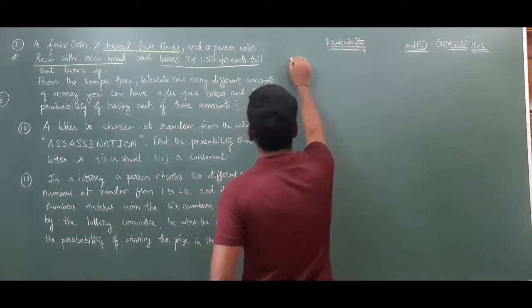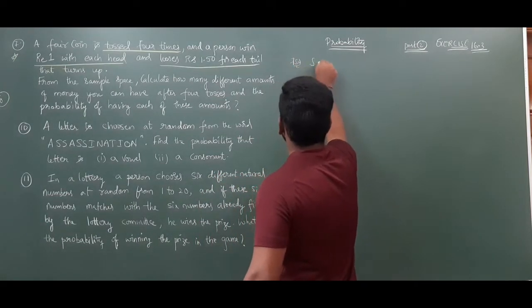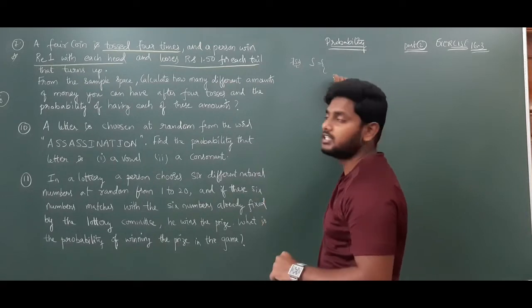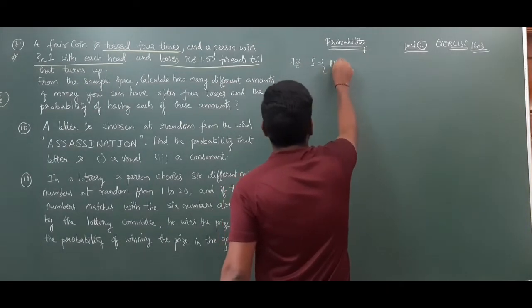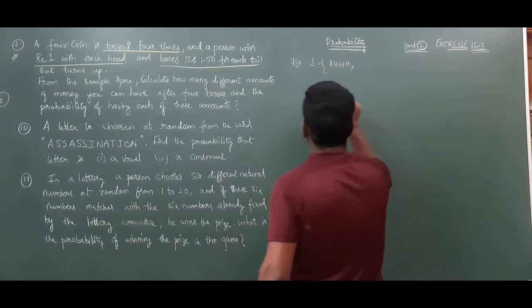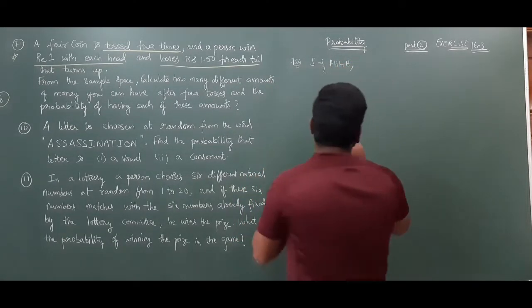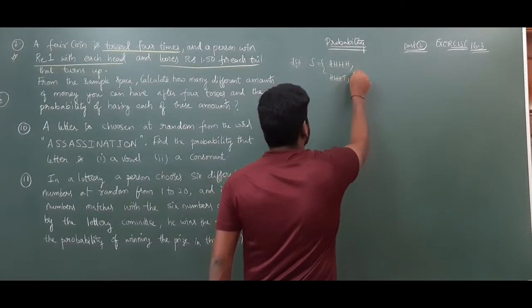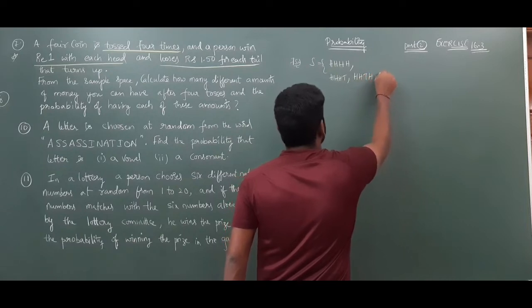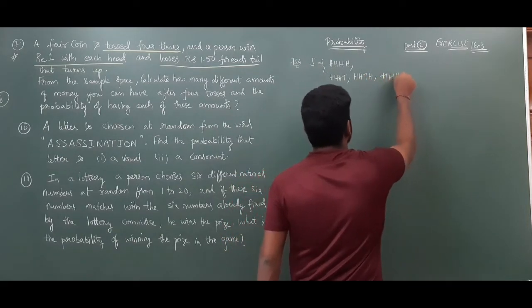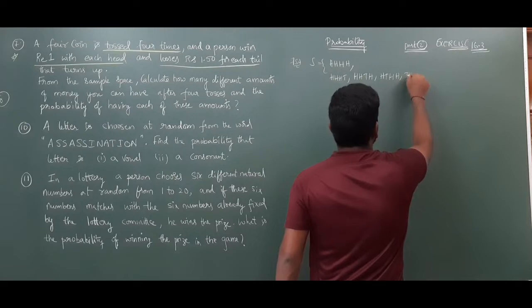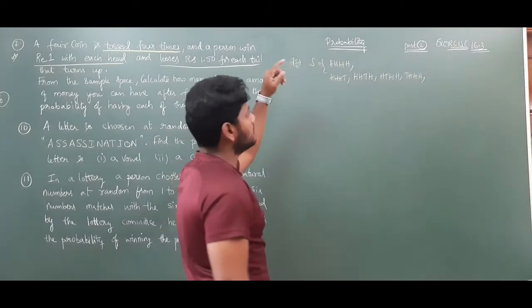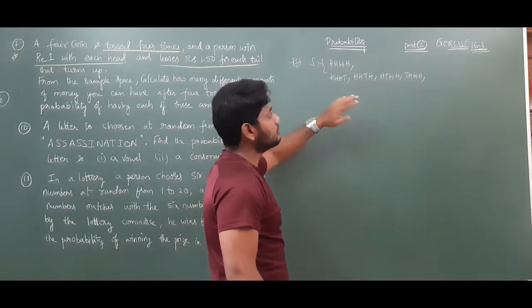4 times means, what is the sample space for that? 4 times means 2 power 4, total 16 outcomes you will get. So those are H, H, H, H when 4 heads are there. Next, when 3 heads are there, 3 heads means H, H, H, T or H, H, T, H or H, T, H, H or T, H, H, H. See, 4 heads means only 1 outcome. 3 heads means 4 outcomes.